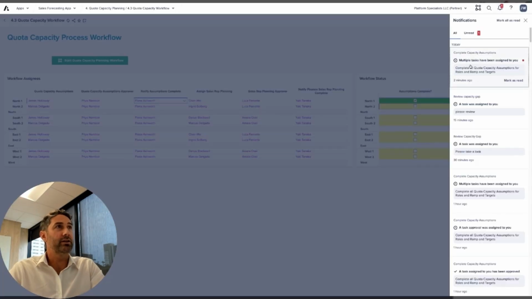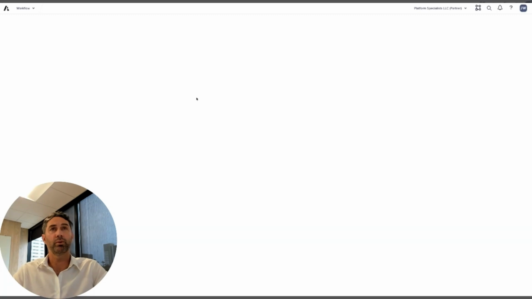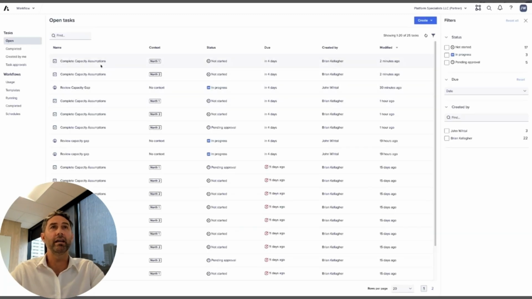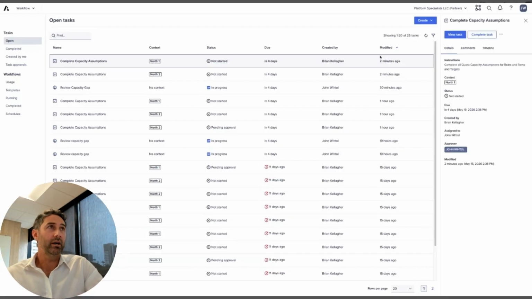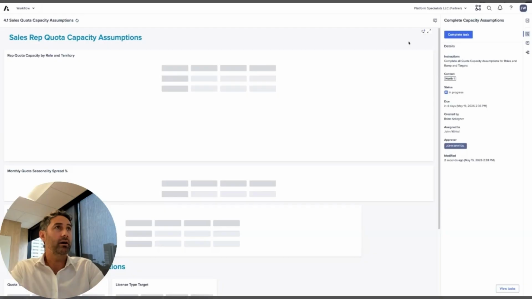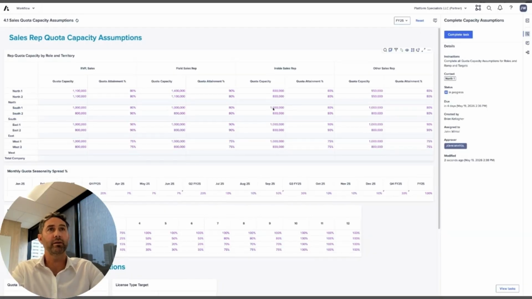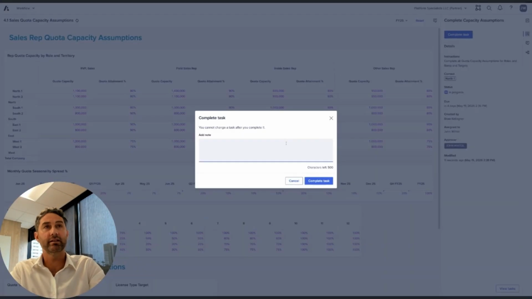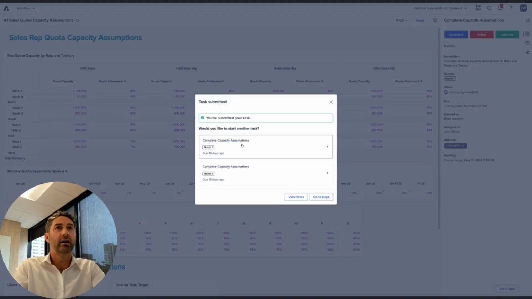The planners, when it's their time to plan or approve, will get an email notification, or they'll also get a notification within the app to complete that part of the process. So you can see here for this task, I got a notification, and I'm going in and completing that task. Once I'm good to go, I could say complete, add in any notes that are necessary. I'll see my other task here.